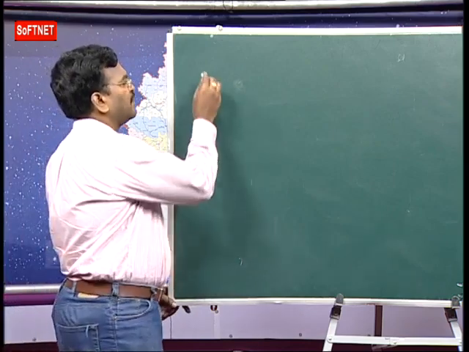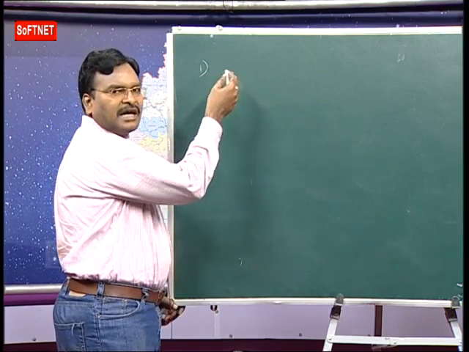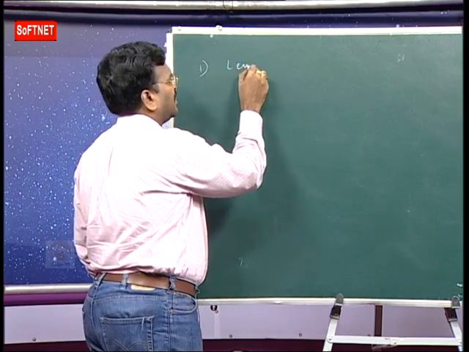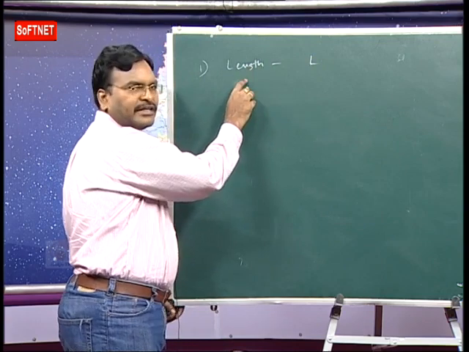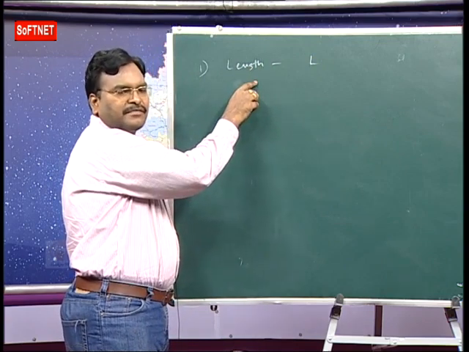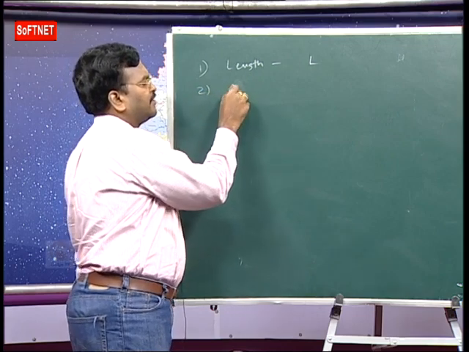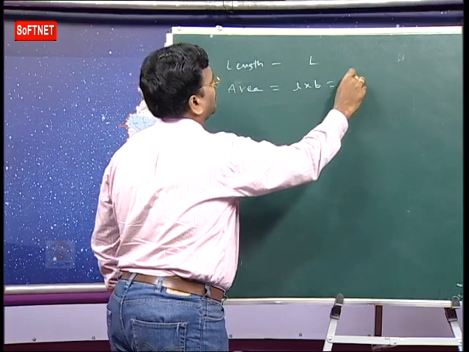Now, first of all, already I told that length, breadth, height, wavelength, distance, displacement, radius, diameter, like that, L. Next one, area. Area is length into breadth. We are getting L square.